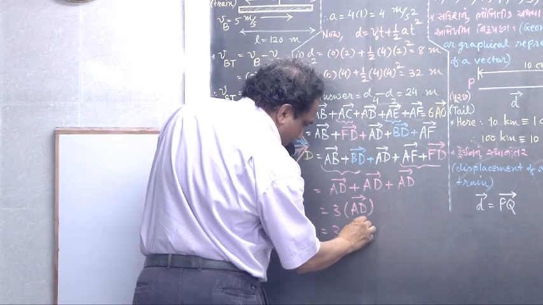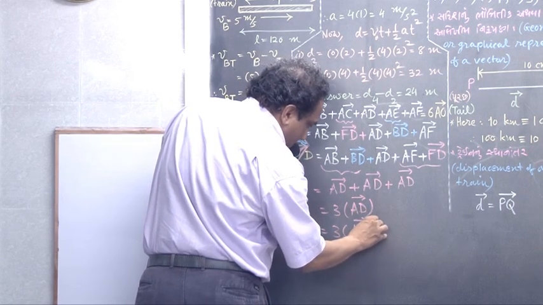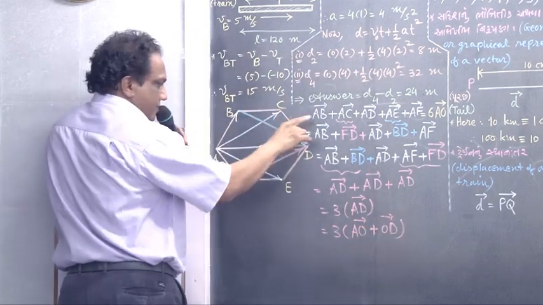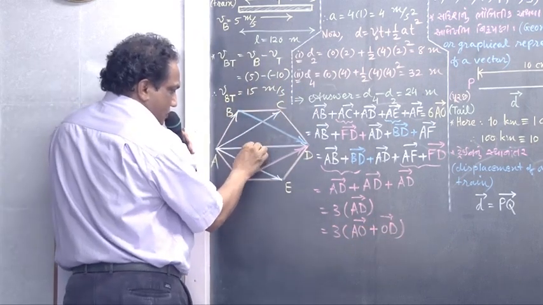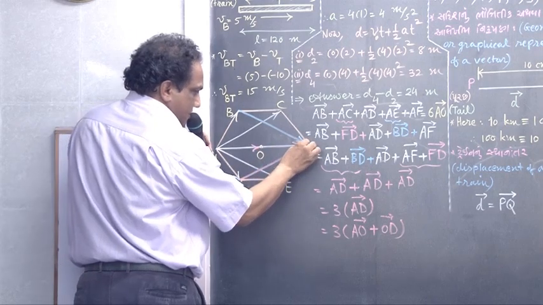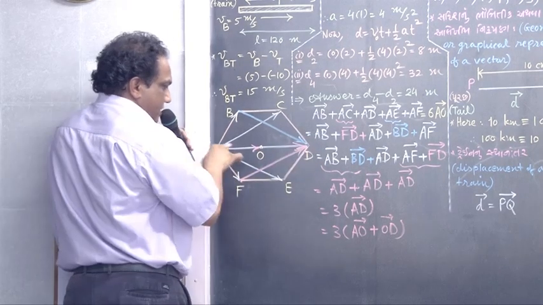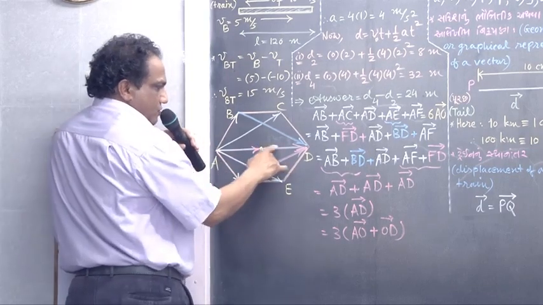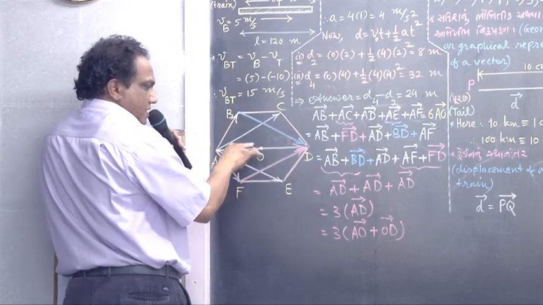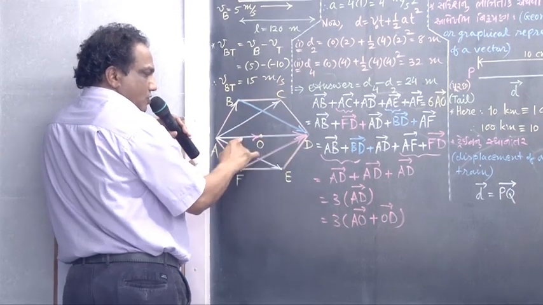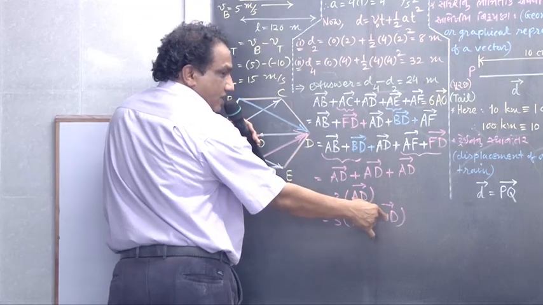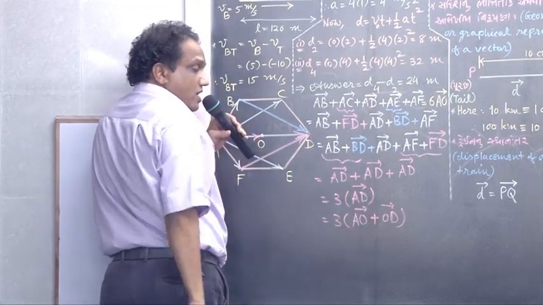Can you write vector AD means what? Vector AO plus vector OD. But these two are equal in magnitude, same in direction, so these two are also equal vectors. So in place of vector OD, I can write vector AO.